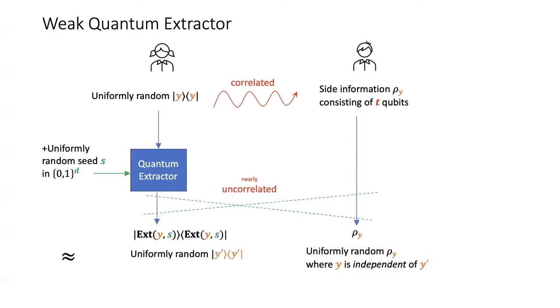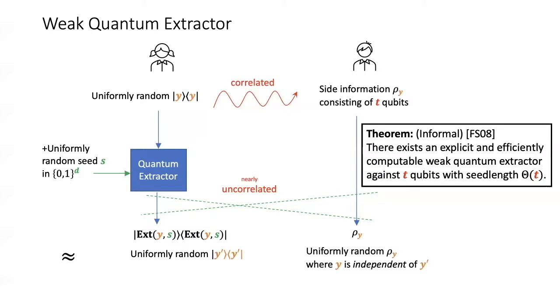And the property we have of an extractor is that after the application of the extractor, Alice's and Bob's inputs are nearly uncorrelated. So if you look at the final state of Alice's and Bob's input after application of the extractor, it looks almost like a tensor product state. It behaves as though Alice had a uniformly random string y prime and Bob had a uniformly random string y, where y and y prime are independent. So an extractor injects few bits of randomness into Alice's input so that the resulting input of Alice is uncorrelated with Bob's input, almost uncorrelated.